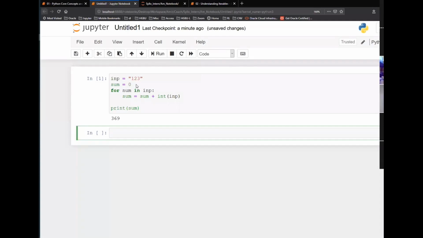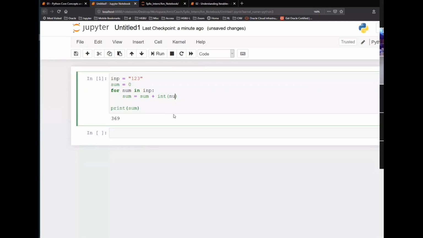int of num. Sorry, for int of num. Yeah, so I'm getting the answer as 6. Correct? So in this problem, I'm not using those complex mathematical operations or anything. It is one line of code. I'm just going in a loop and solving this problem.